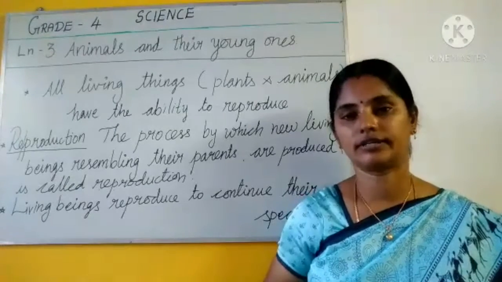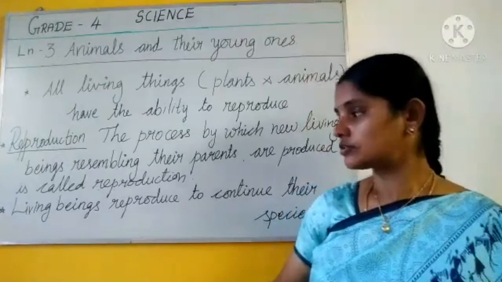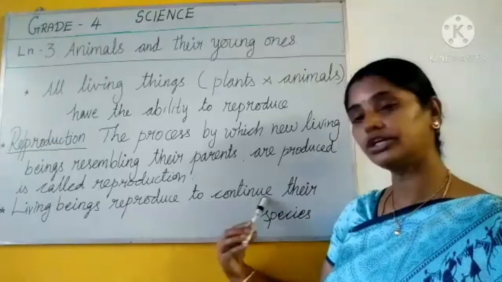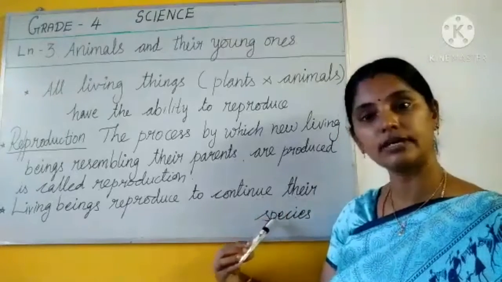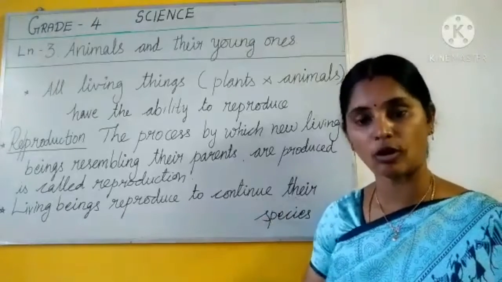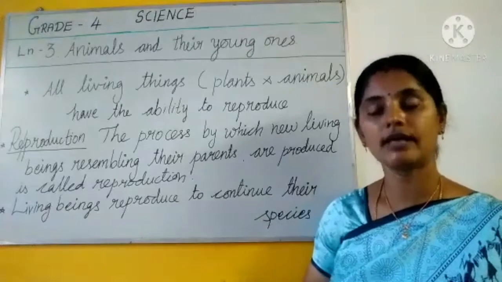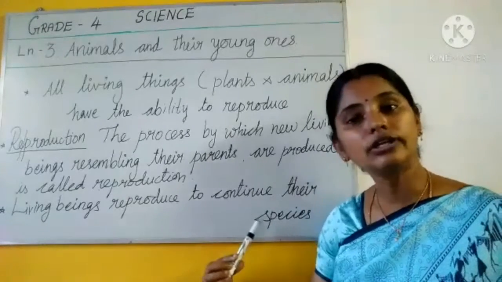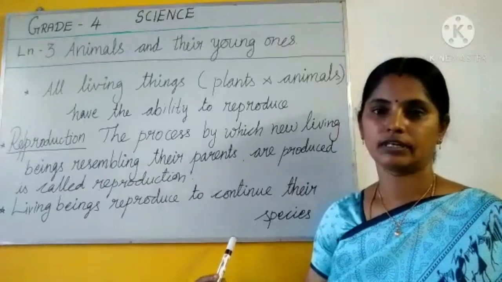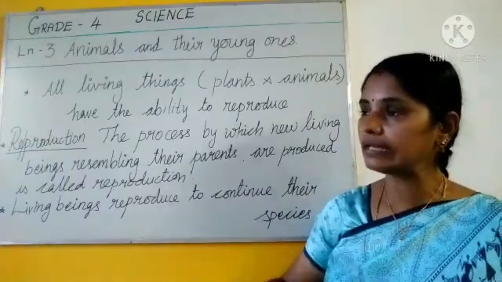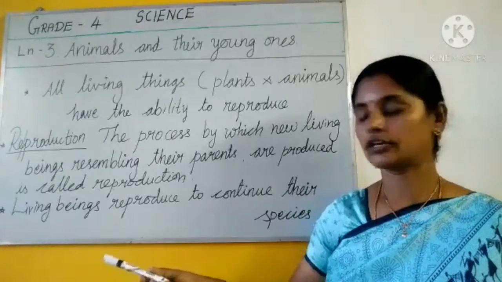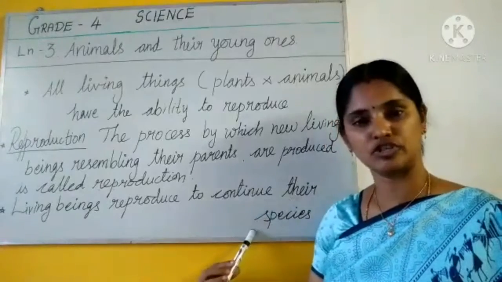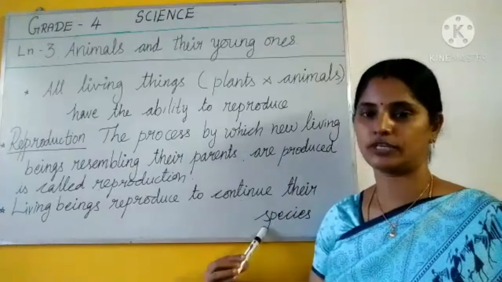Are you clear, children? So living beings reproduce to continue their species. Why is reproduction happening in all living beings, whether plants or animals? Because of the need to continue their species. If there is no reproduction, there won't be any living being in this world. So, why does reproduction happen? To continue their species.